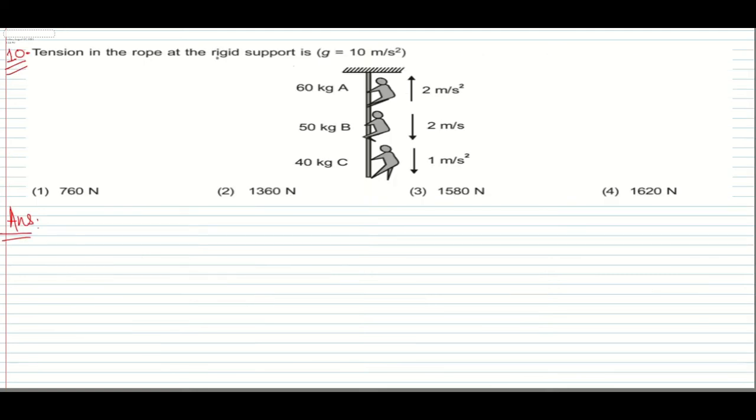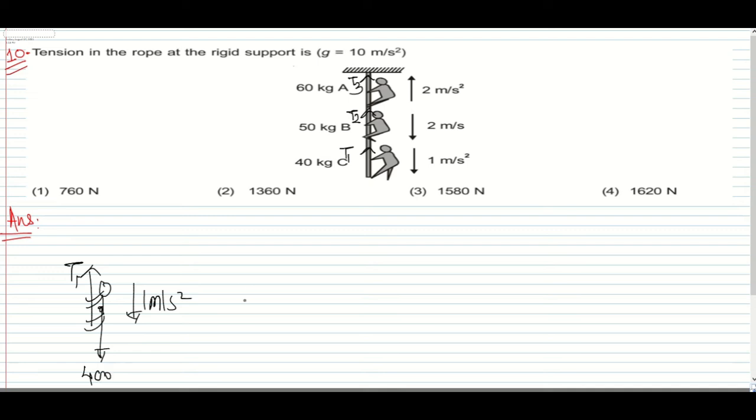Now 10th question: tension in the rope at the rigid support we want. Due to this person we will calculate tension over here, due to this person we'll calculate tension over here, and due to this person we'll calculate tension over here. Now we'll calculate. Due to the first one, this is the person moving downward with acceleration 1 meter per second squared, and tension we want is T1. The mg acting on it is 400. So 400 minus T1 must be equal to mass 40 into 1. So T1 we have is 360 Newton.